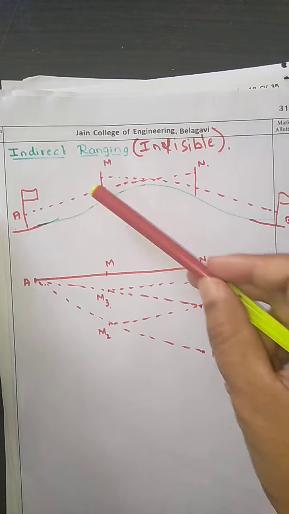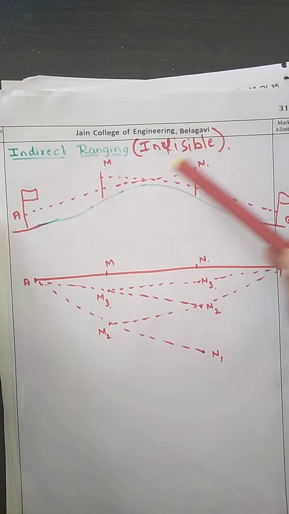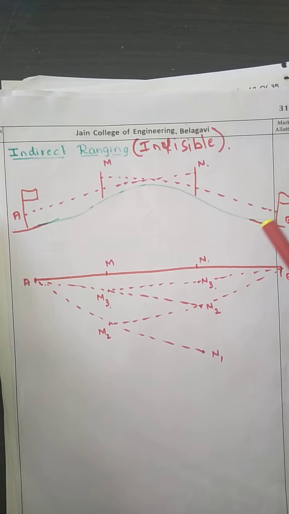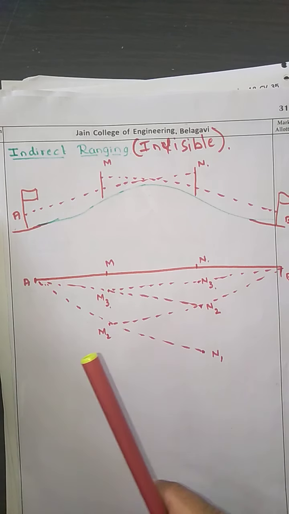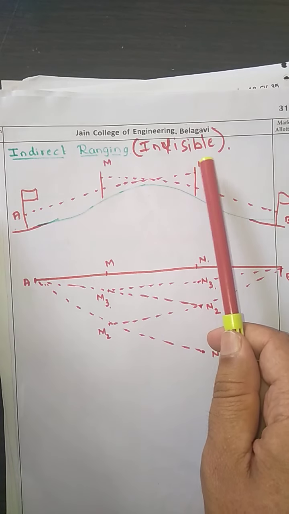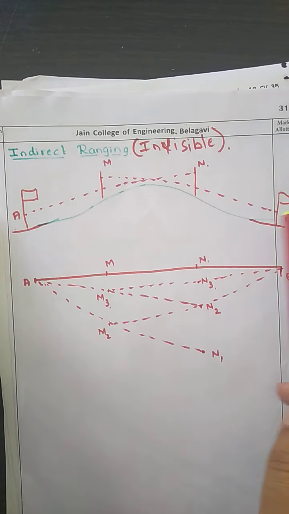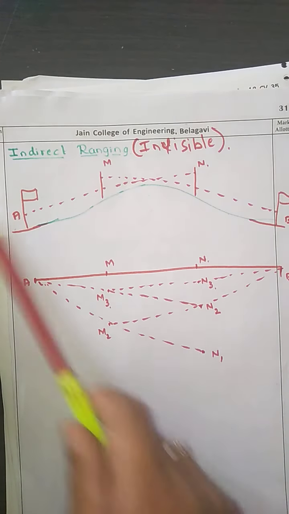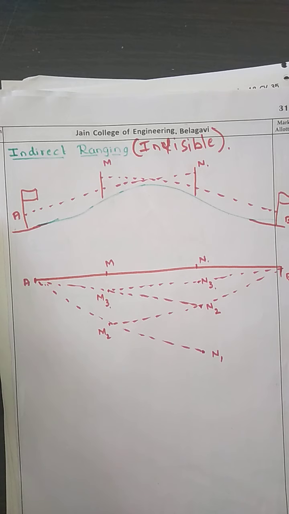If A, M and N are visible, and again from point B, N and M are visible, then we can go for indirect ranging. The condition is that M and N should be visible from A, and N and M should be visible from B.